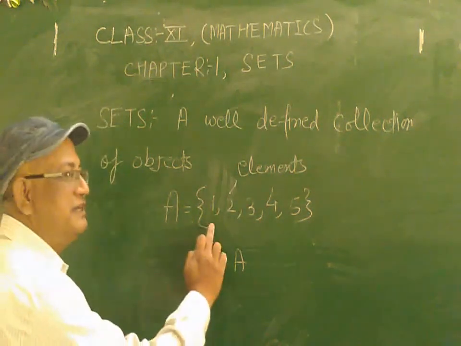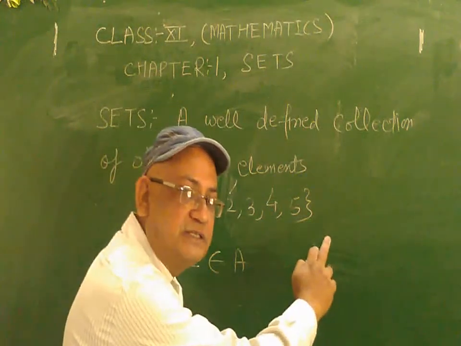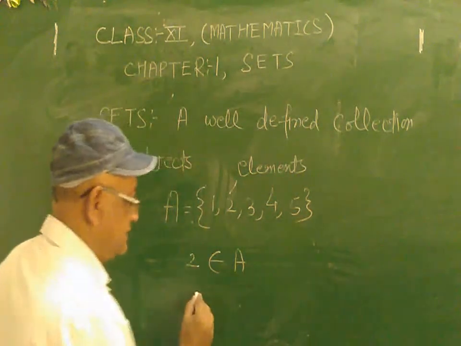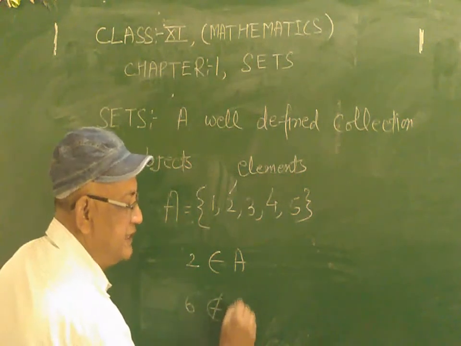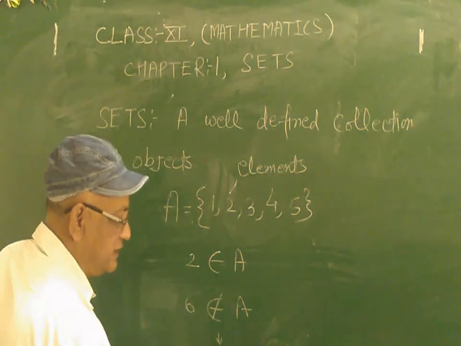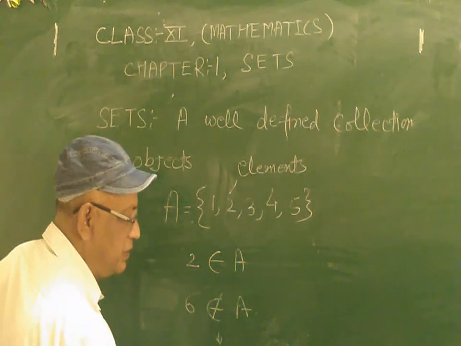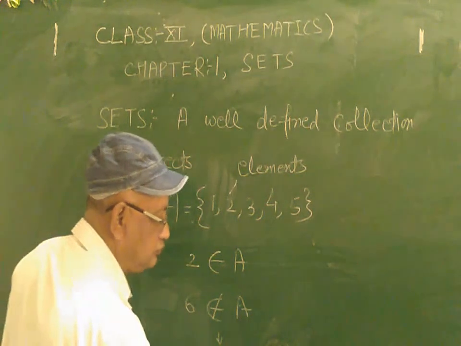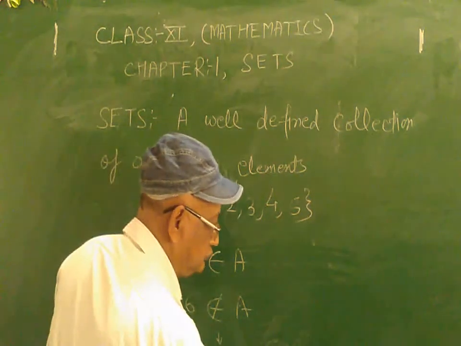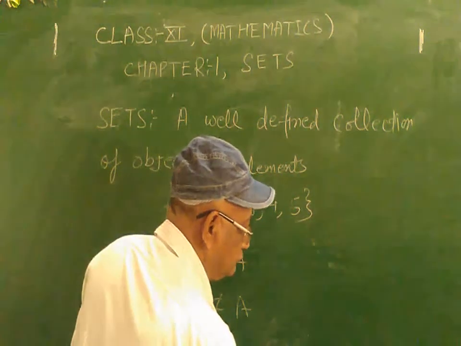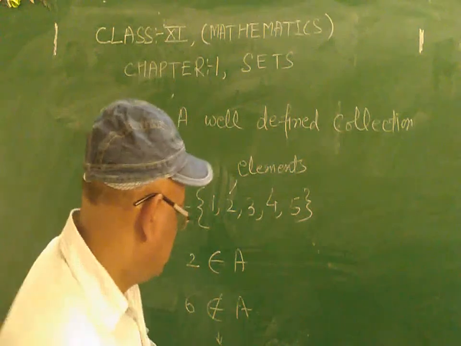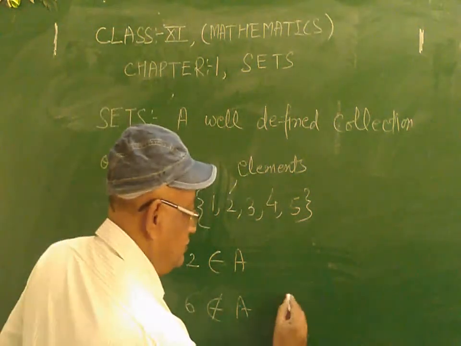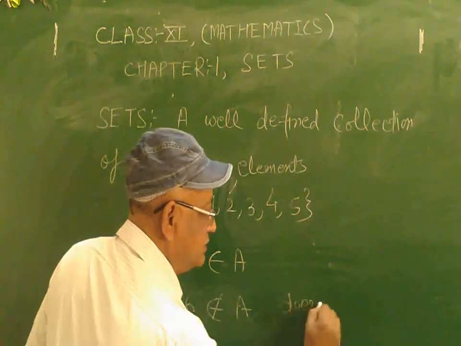But you may see here that 6 does not exist, so you must write 6 does not belong to set A. This is the sign of does not belong to.